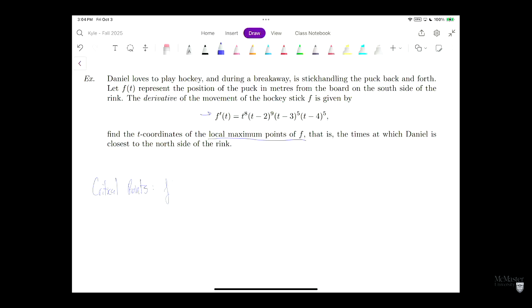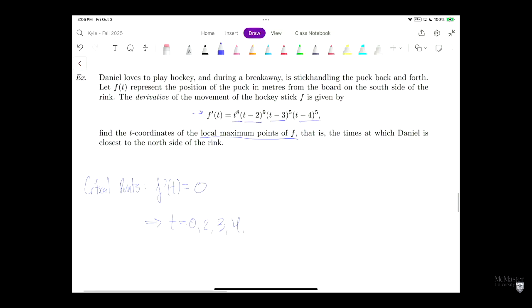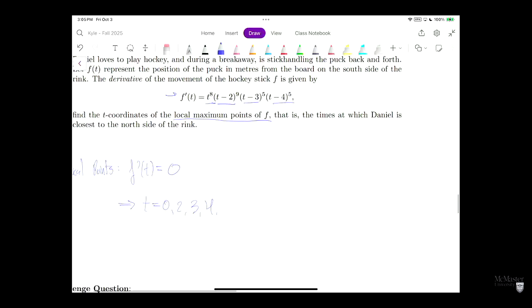What's nice is we can read the zeros straight off the graph. So if f prime of t is 0, that tells us that t is 0, 2, 3, or 4. The solutions are just the solutions for all of the linear factors. So now what we're going to do is find the behavior of f prime when we're between the critical points. So let's look at these intervals. We're going to make a little chart here.